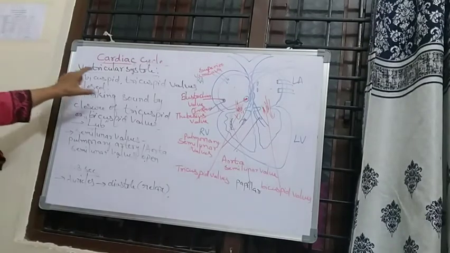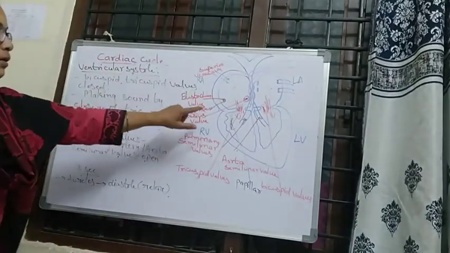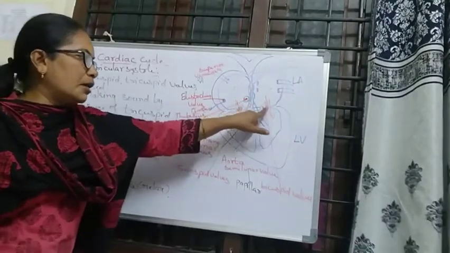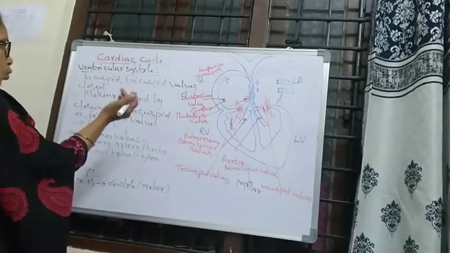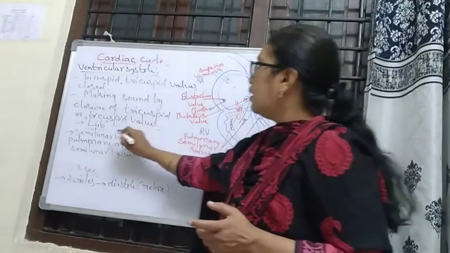Now ventricular systole means the ventricles are contracted. The tricuspid and bicuspid valves will be closed, making one sound that is called lub.